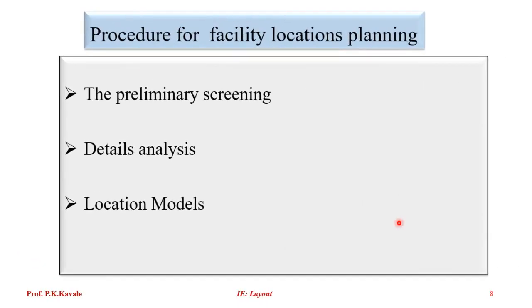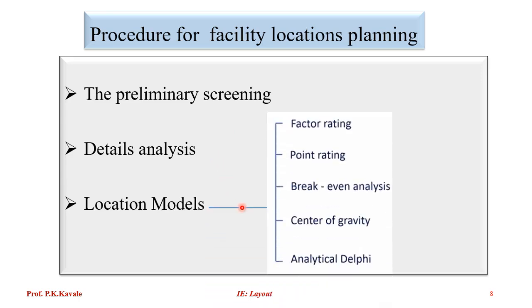So, the procedure for facility location planning. First of all, it is known as preliminary screening. We have two or three locations, and in that we go for preliminary screening. Then we go for the detailed analysis. After detailed analysis, we go for the location model. What is meant by location model? It can be performed with the help of some methods and algorithms: factor rating, point rating, break-even analysis, center of gravity, analytical Delphi. These are methods by which we come to some conclusion on a numerical basis.